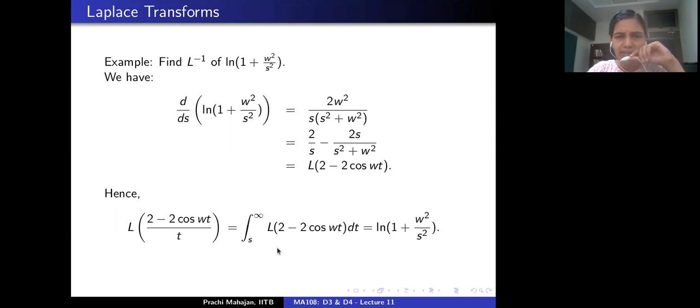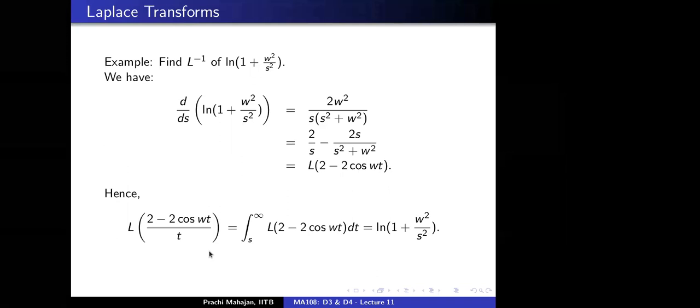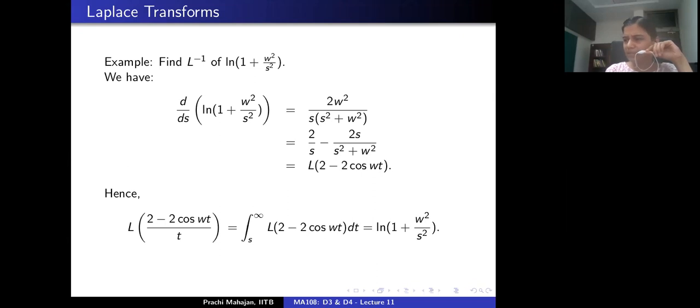So this is saying that integrating the Laplace transform is equivalent to considering the Laplace transform of the function g, where g is the original function in the t domain, divided by t. Correct? Is that okay? Yes, ma'am. We got the answer. Is that okay with everybody present here?